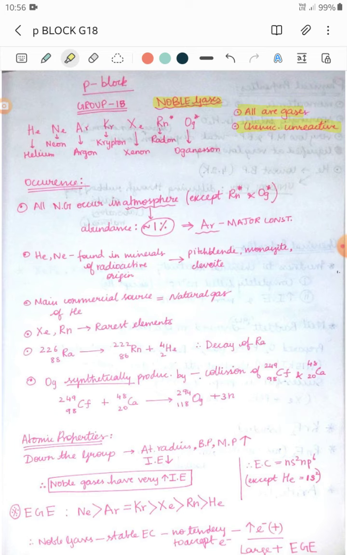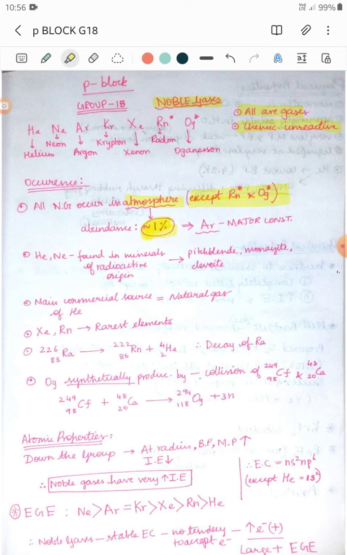Now let's talk about their occurrence. All the noble gases occur in the atmosphere except radon and oganesson. Every other noble gas occurs in the atmosphere with an abundance of about 1%.